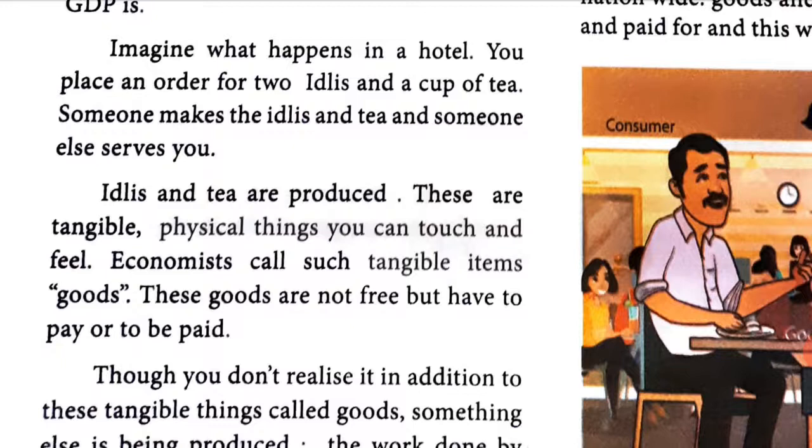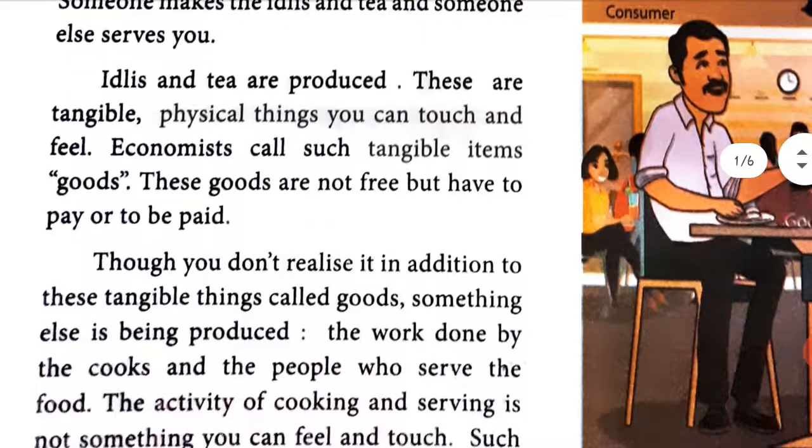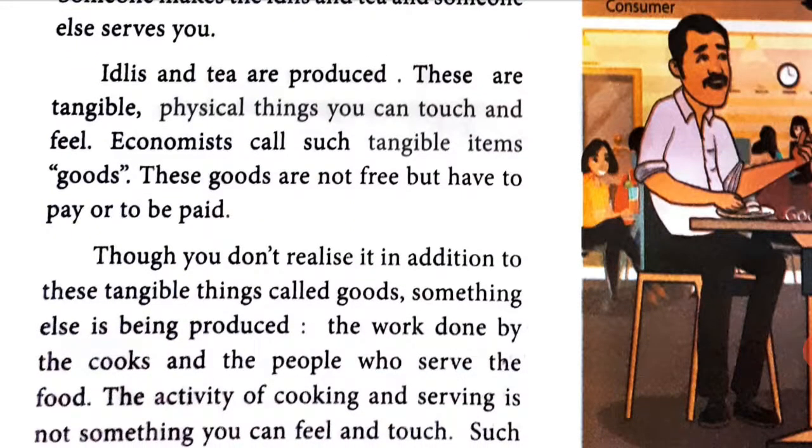These goods are not free, they have to be paid for. So whichever things that you can touch and feel are called goods, and for those goods you have to pay money.